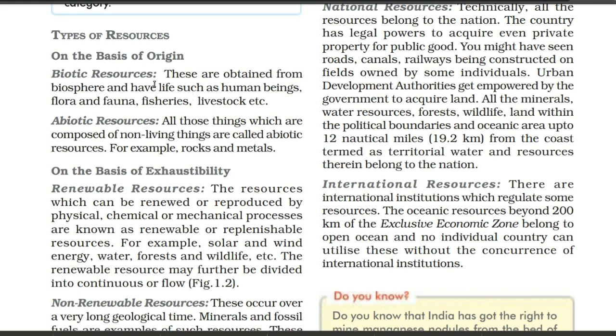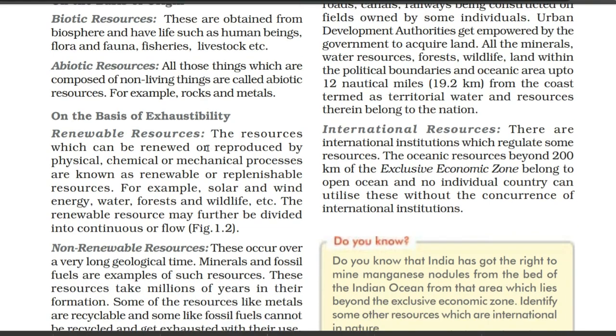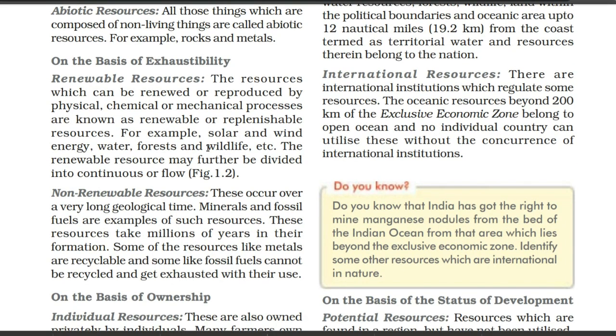So here, biotic resources means living things. These are obtained from the biosphere and have life, such as human beings, flora and fauna, fisheries, livestock, etc. This is the definition of biotic resources, which you can make by your own. Next we have abiotic resources. All those things which are composed of non-living things are called abiotic resources, for example, rocks and metals. So this is clear.